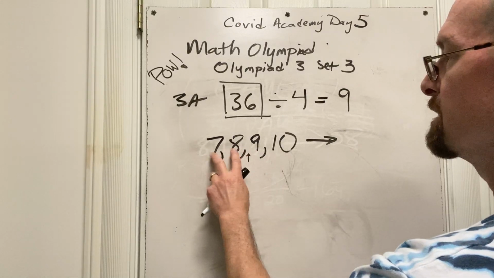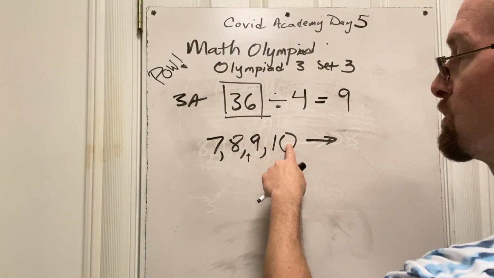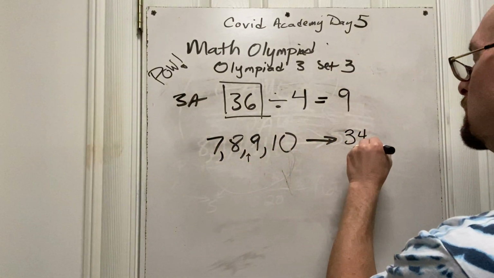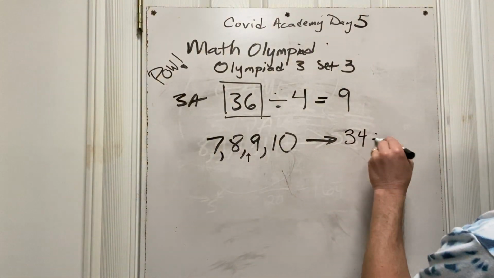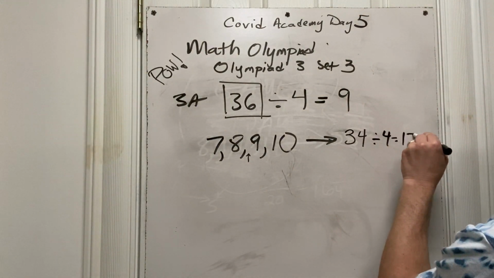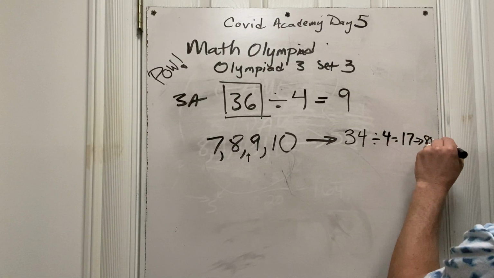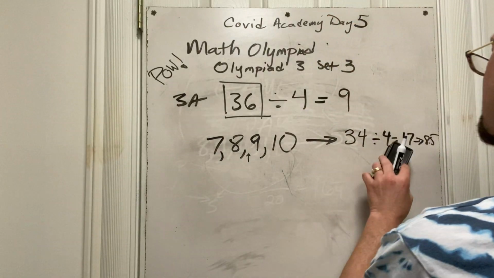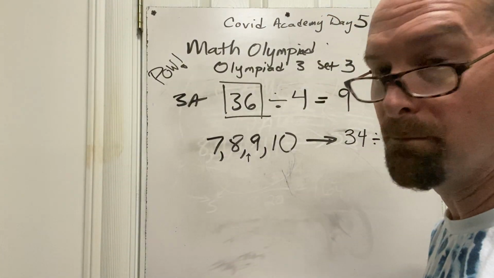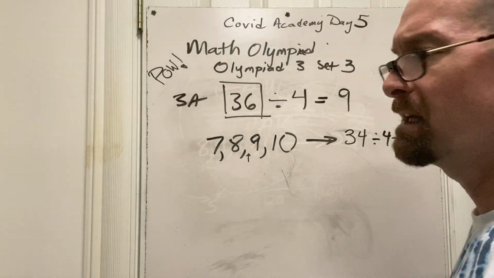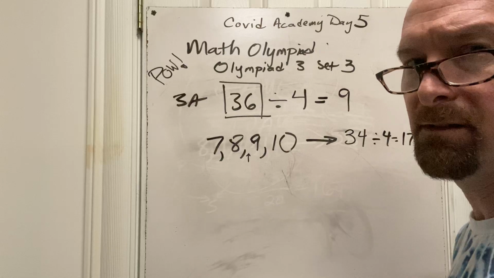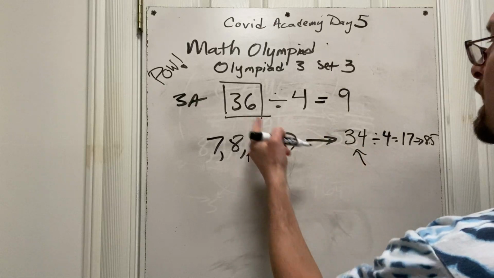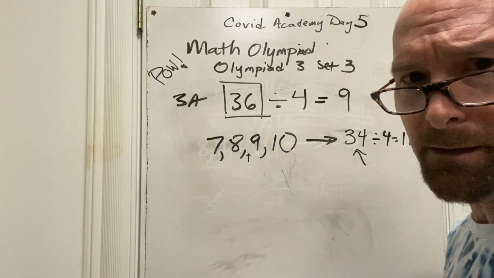Okay, so we got 7 and 8 is 15, plus 10 is 25. 25 plus 9 is 34. 34 divided by 4, well, 34 and a half is 17. Half of 17 is 8.5. Right in the middle. But I'm thinking, wait a minute, this could be the one. Because what did we get for 8, 9, 10, 11? It was too big. This is not too big. It's too little by 2. We could just make somebody a little bit older.